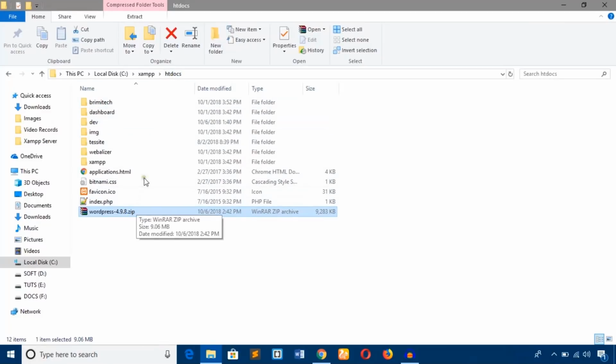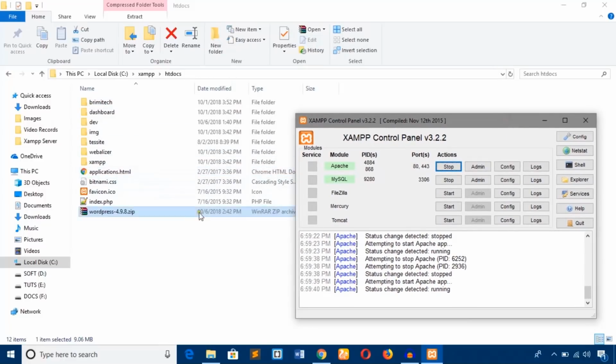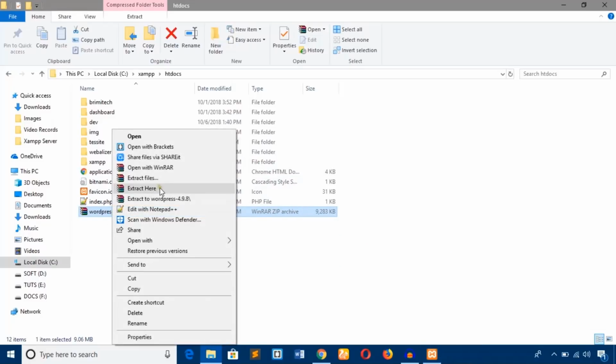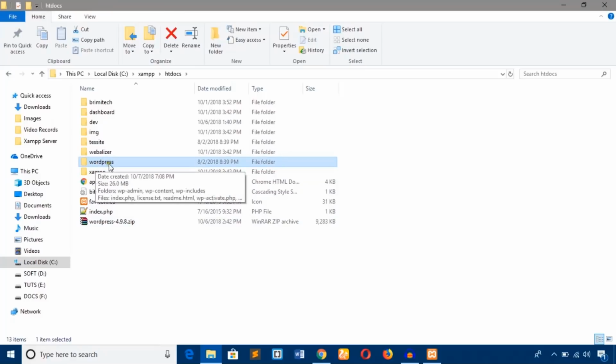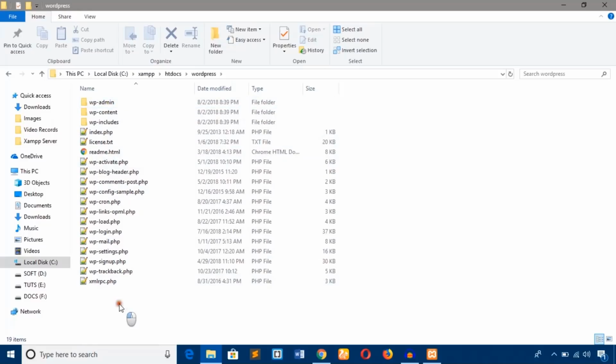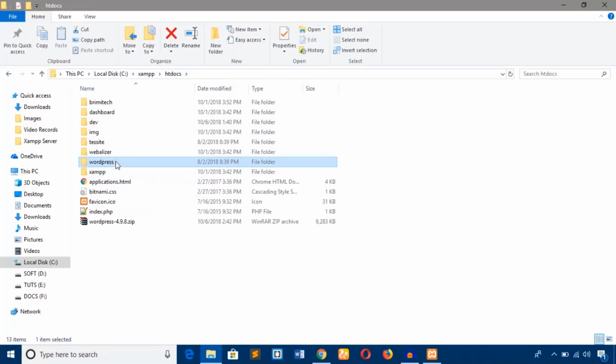Because if I want to create any website or any project using Xampp server, then I will have to put the files in the htdocs folder. I'm just going to unzip this WordPress CMS. I unzipped this WordPress zip file, and it created a folder called WordPress, and I'm going into this folder. As you can see, all the WordPress CMS files go here. I'm just going to start installing it.